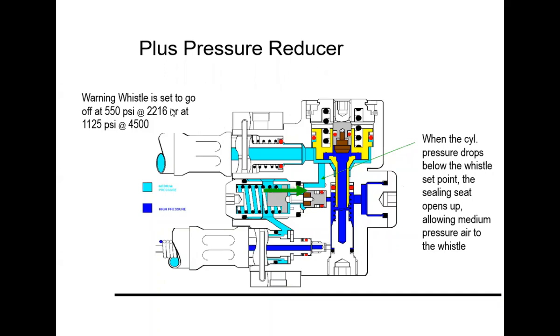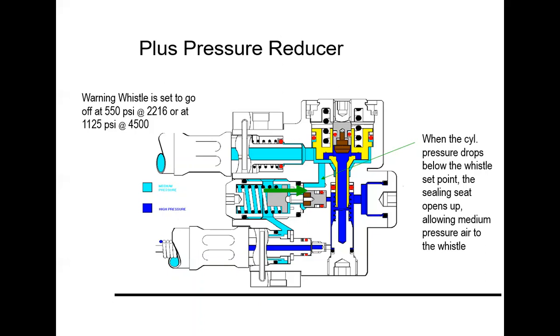The warning whistle is set to go off at 550 psi, about 2216, or at 1125 psi, about 4500. When the cylinder pressure drops below the whistle set point, the ceiling seat opens up, allowing medium pressure air to the whistle. So if you want to give a warning, you can use this whistle warning system unit.